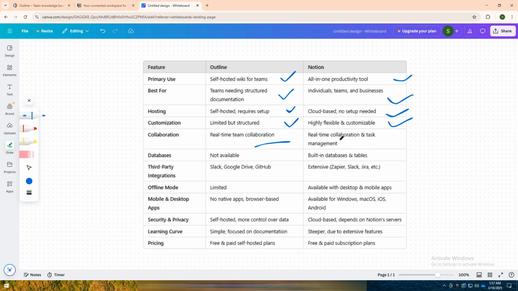In short, choose Outline if you want a self-hosted, structured wiki for team documentation. Choose Notion if you need an all-in-one tool for productivity, notes, and project management.